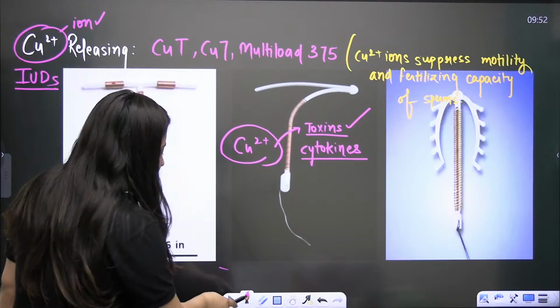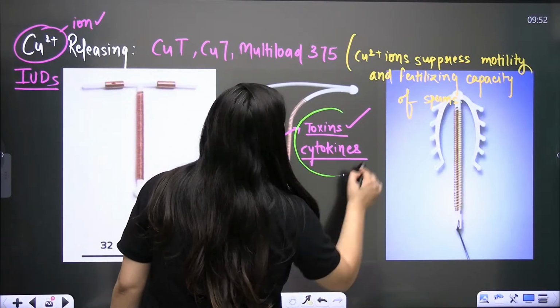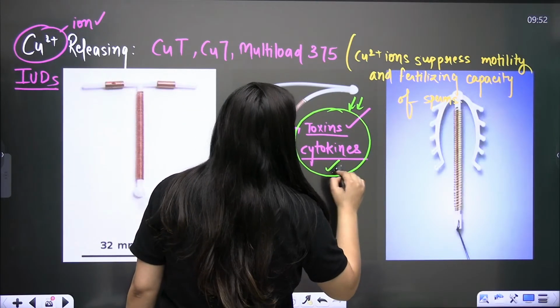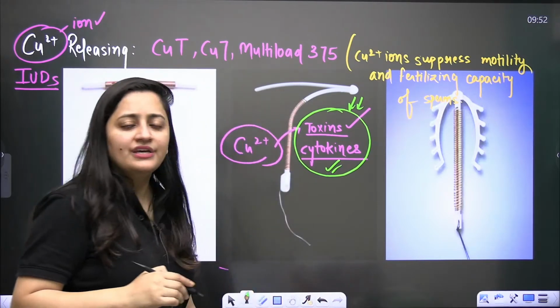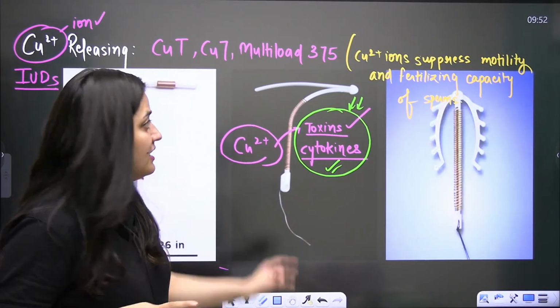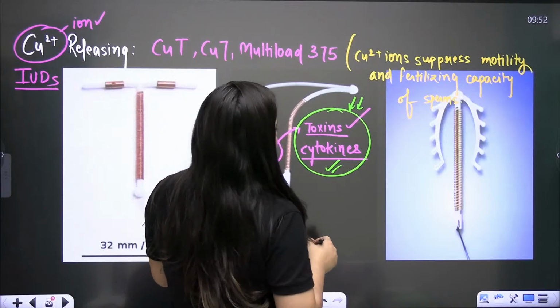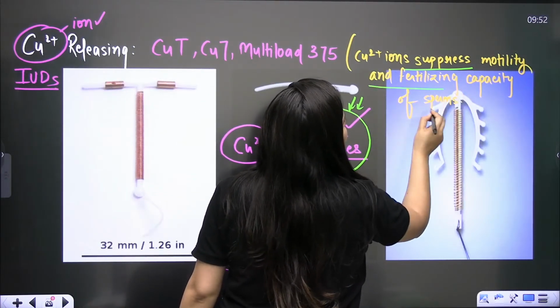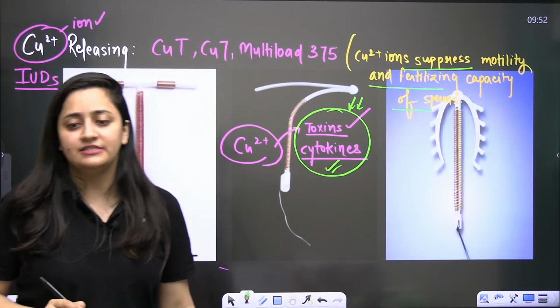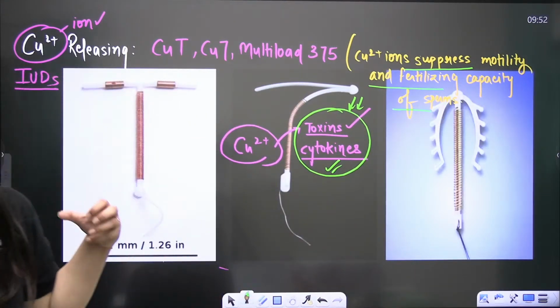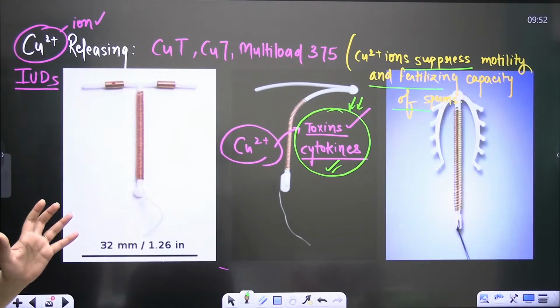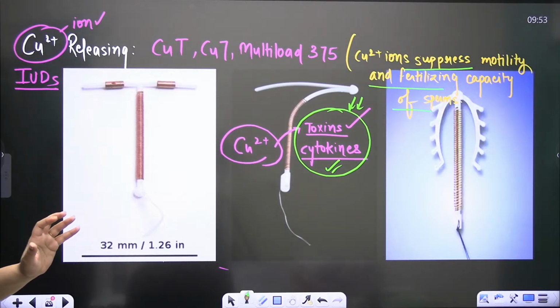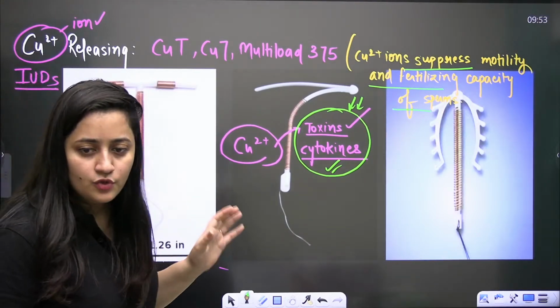So when copper ions are released, they are going to increase the amount of these toxic cytokines there, and these toxic cytokines will then decrease the sperm motility and decrease its fertilizing capacity. So this is how these copper ions are going to work. This is how they are going to help. Are you getting it?